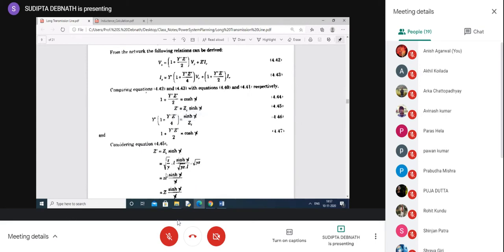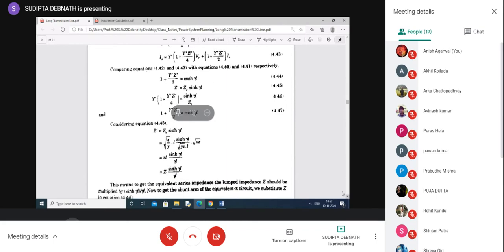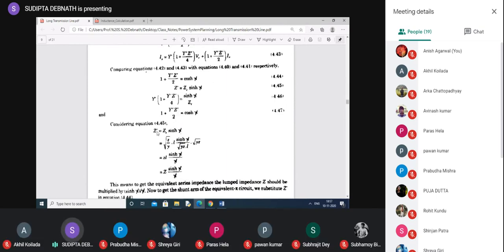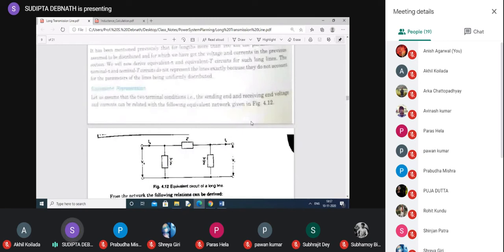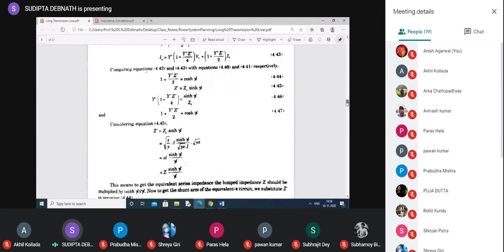Okay. So now small z into L is actually equal to capital Z, the total series impedance of the line. And sinh gamma L by gamma L, they keep it as usual. So can you find out that you have already got Z dash in terms of Z only? So the Z dash will be actually Z into sinh gamma L by gamma L. So we have already represented this Z dash as Z. Z dash is not equal to Z, but there is one hyperbolic term with it: sinh gamma L by gamma L.